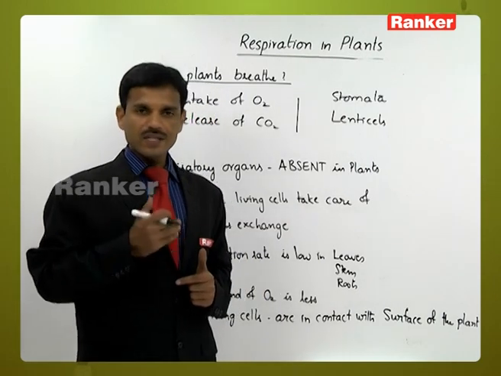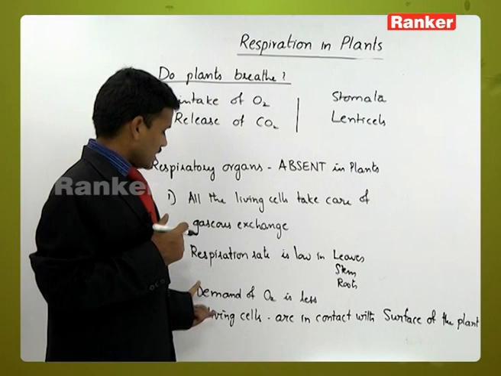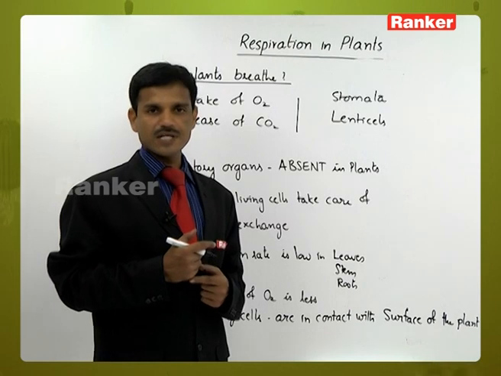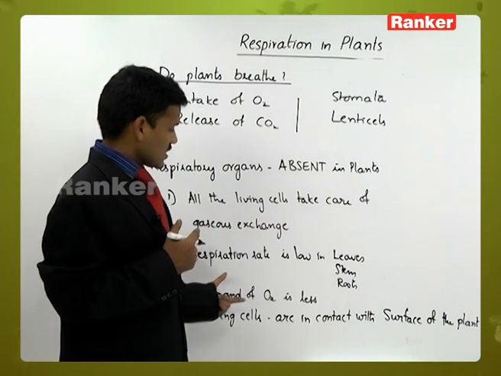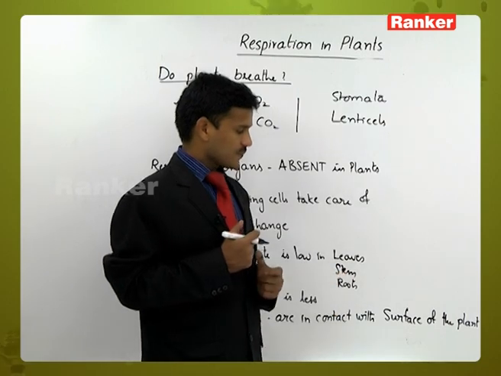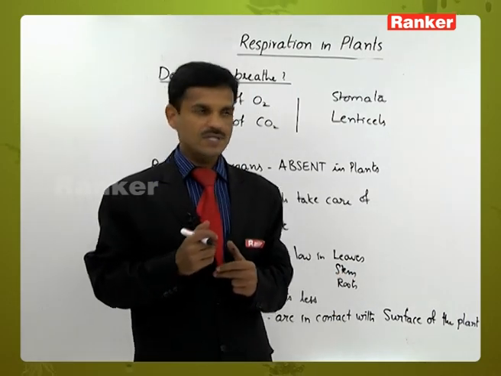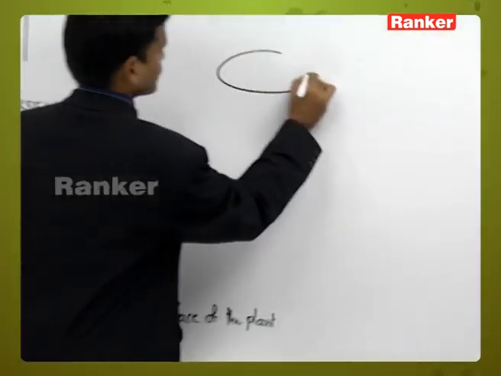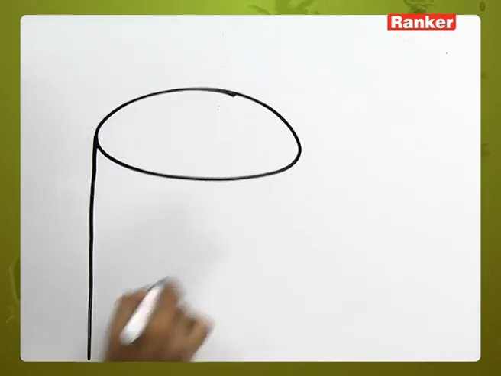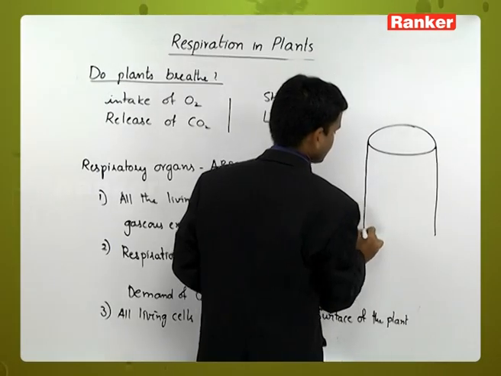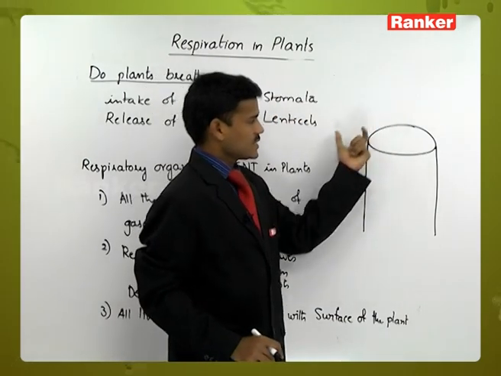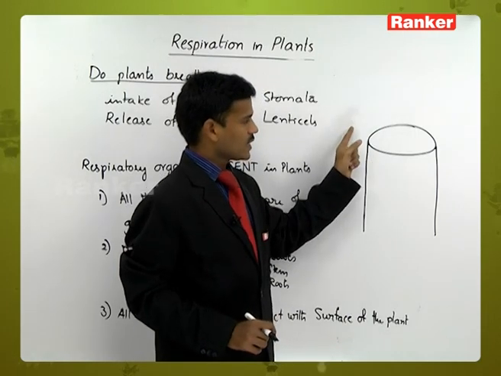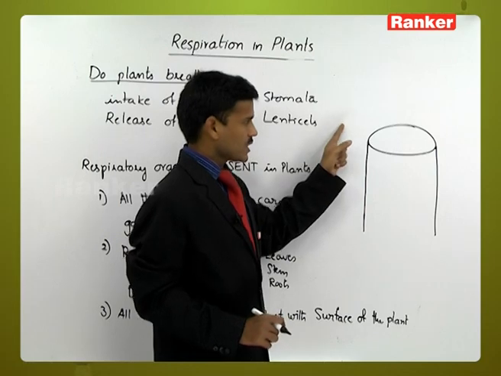If you see a young plant, it has the epidermis. The epidermal cells are living cells. The living cells are respiring, and the gas exchange is taking place from outside to inside.